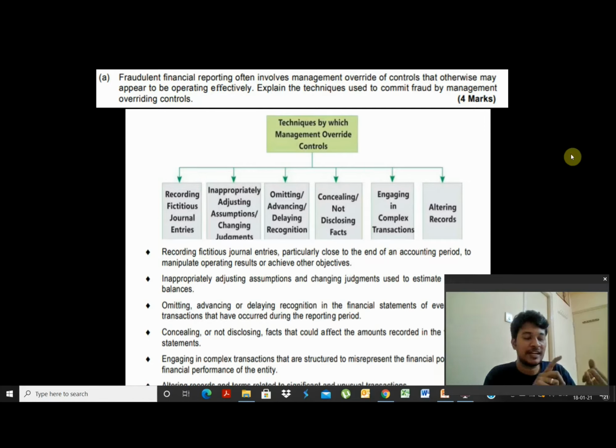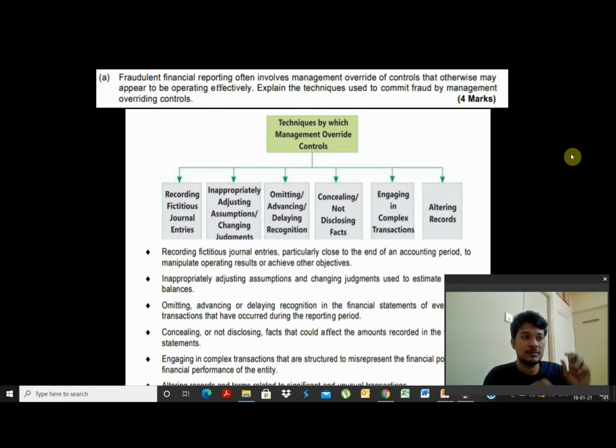Now what happens? They are trying to alter the documents, alter the records, and conceal the fact that the actual sale happened only in June 2021. They are trying to push it to March 2021. They are actually trying to recognize the revenue in an advanced manner, so that their bottom line will increase. They are also recording fictitious journal transactions whereby they say that the risk and reward has got transferred, so they are booking this sale now. Even in March 2021 they will book this sale.